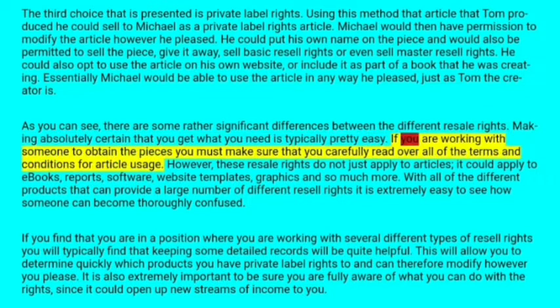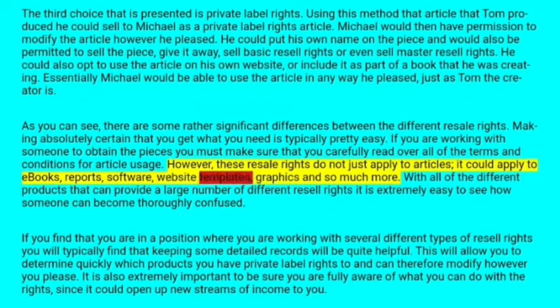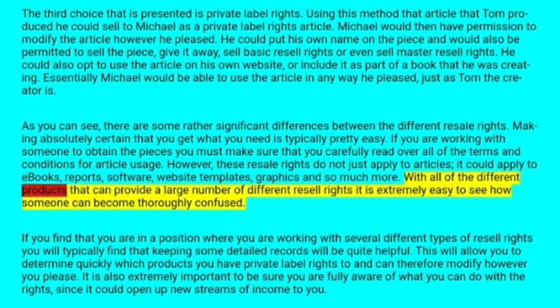Making absolutely certain that you get what you need is typically pretty easy. If you are working with someone to obtain the rights to a piece, make sure that you carefully read over all of the terms and conditions for article use. However, these resale rights do not just apply to articles. They could apply to ebooks, reports, software, website templates, graphics and so much more. With all of the different products that can provide a large number of different resale rights, it is extremely easy to see how someone can become thoroughly confused.